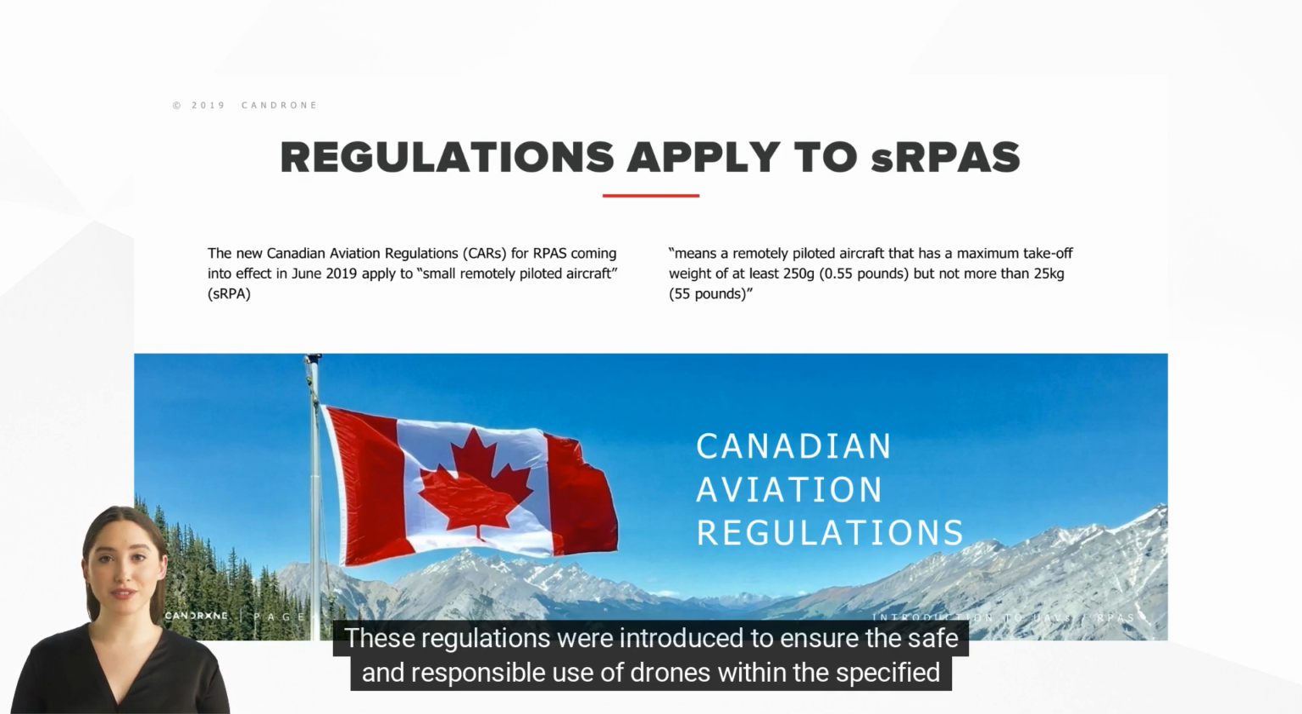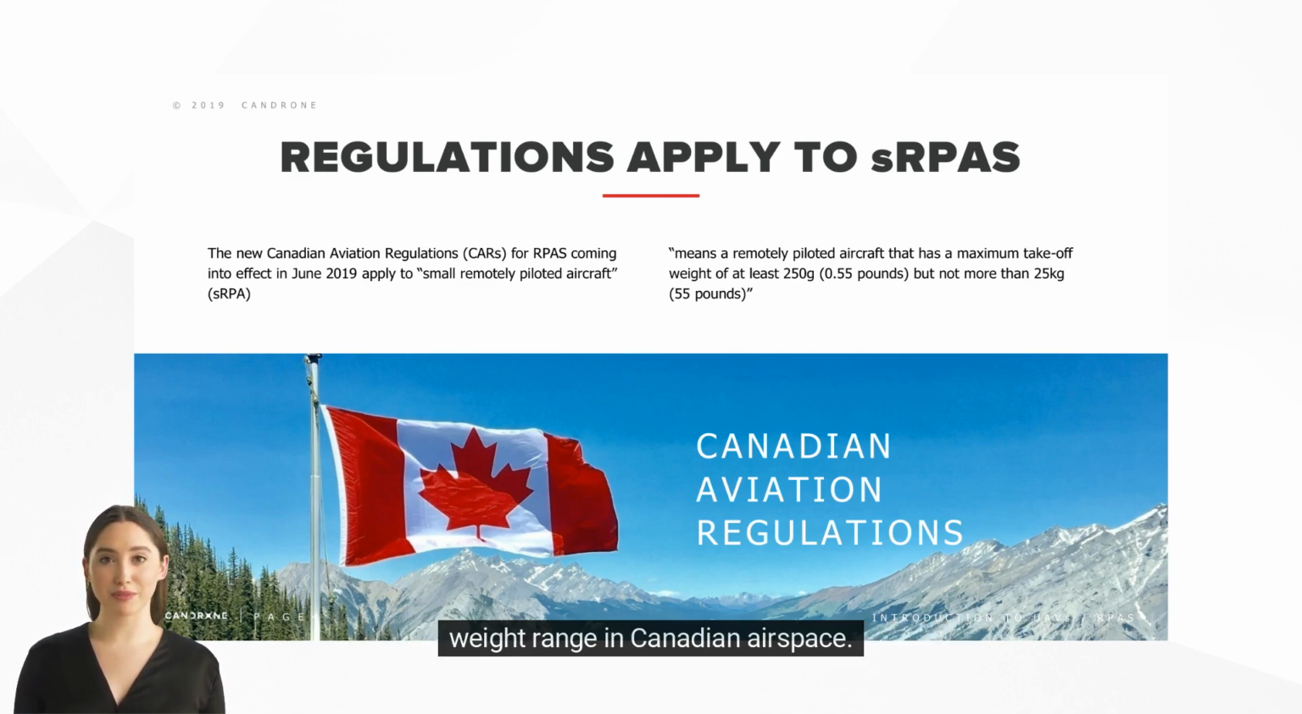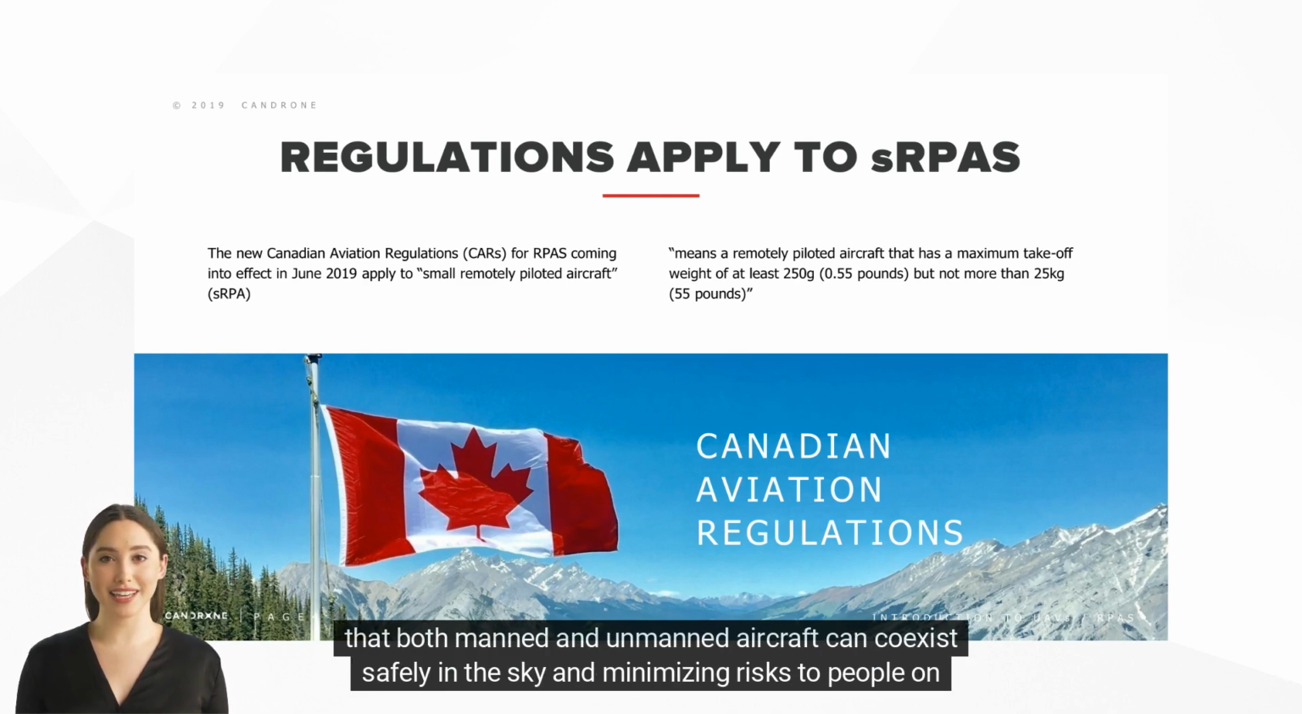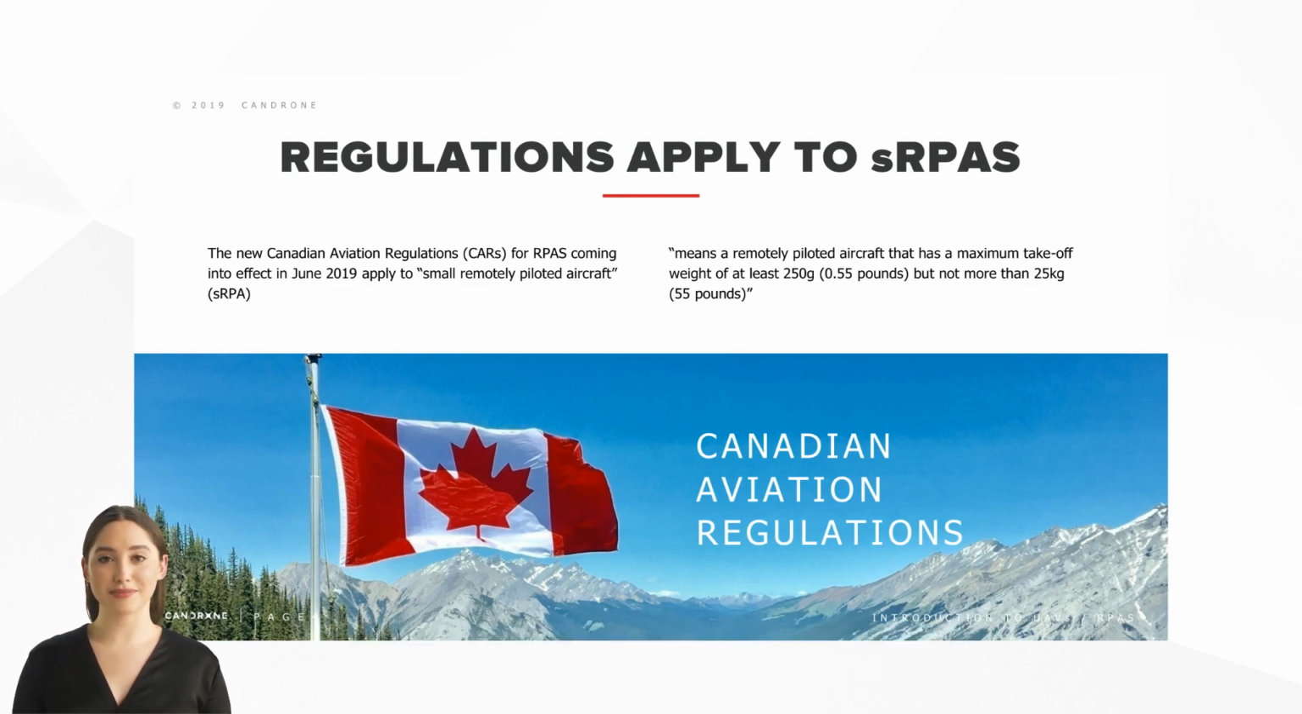These regulations were introduced to ensure the safe and responsible use of drones within the specified weight range in Canadian airspace. By defining the scope of SRPA, the regulations aim to provide clear guidelines for drone operators, ensuring that both manned and unmanned aircraft can coexist safely in the sky and minimizing risks to people on the ground.